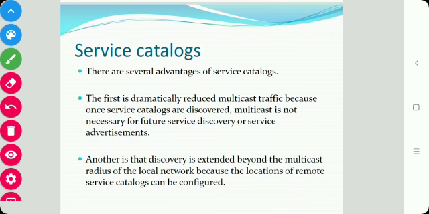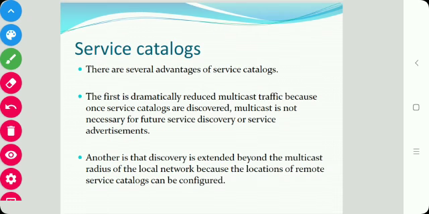So there are several advantages of service catalogs. The first is that it dramatically reduces the multicast traffic, because once the service catalogs are discovered, multicast is not necessary for future service discovery or service advertisement. Another is that discovery is extended beyond the multicast radius of the local network, because the location of remote service catalogs can be configured.